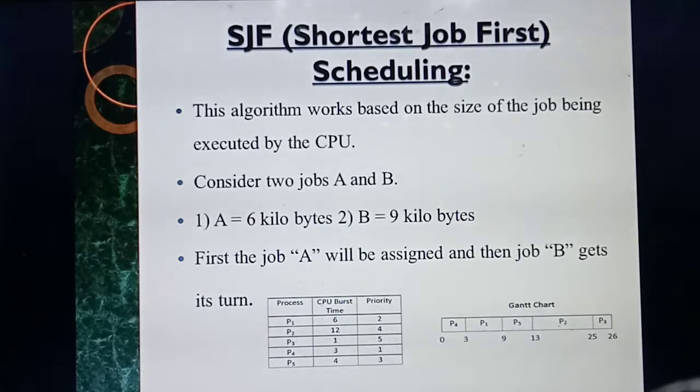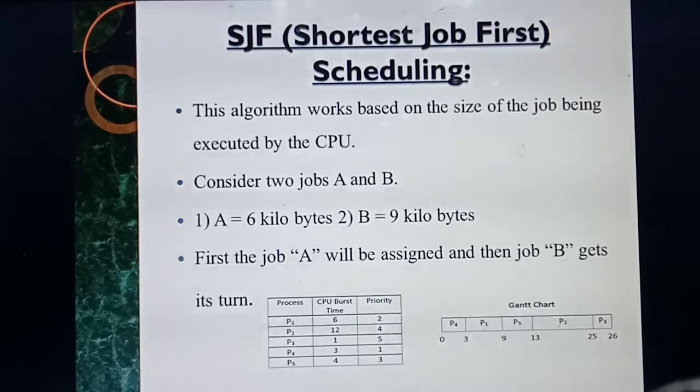For example, 5 processes are there. First process capacity is maybe 2. Second process capacity is 3. Next process capacity is 4. How will they execute? The first process, 2, has the lowest capacity, so that process will execute at the first. Then which one has the next lowest capacity? Likewise, based on the number, the one with the lowest capacity gets executed at the first. Understood? That's the concept of SJF, shortest job first scheduling.